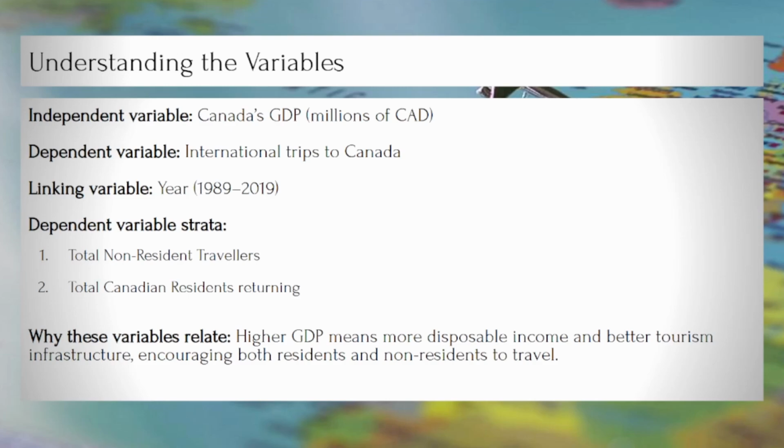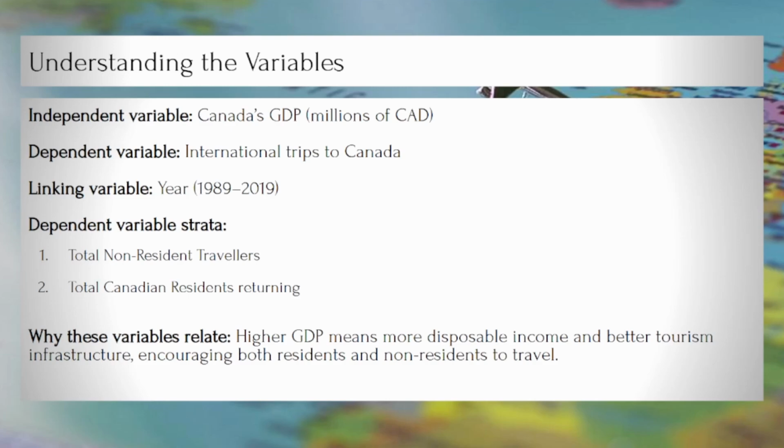Non-residents may also visit more because a stronger economy usually means better airports, attractions, and public transportation. Our data spans 1989 to 2019. GDP is our independent variable and international trips are the dependent variable. We split the travelers into two groups, non-residents entering Canada and Canadian residents returning, to see how each group responds